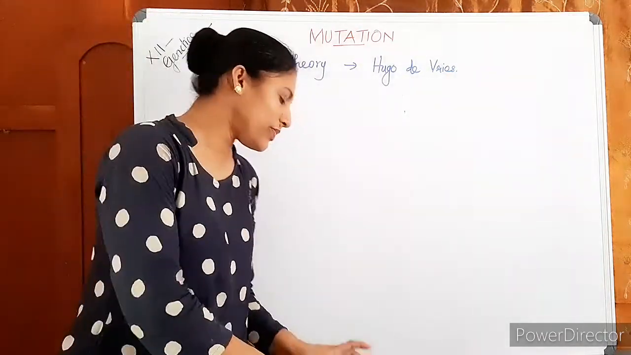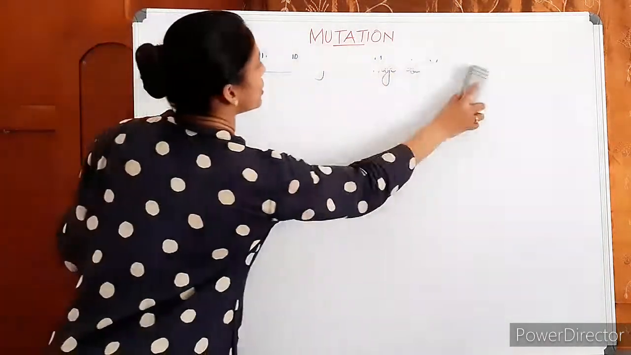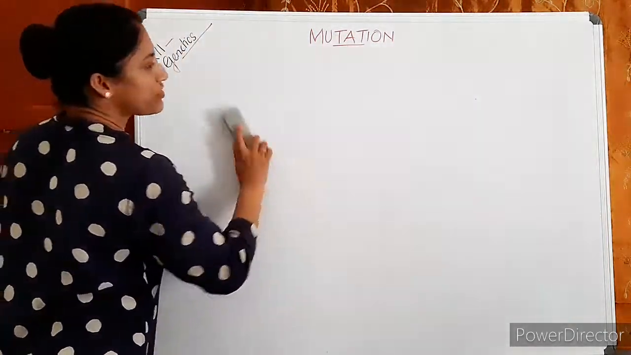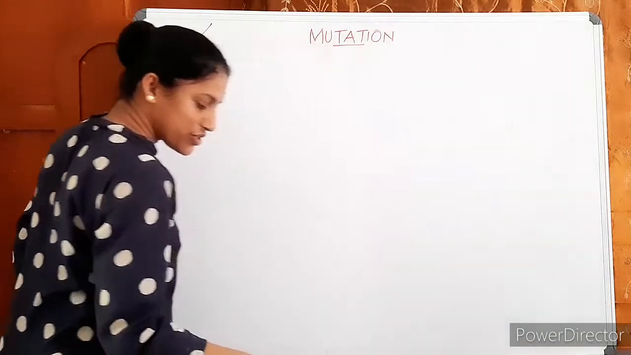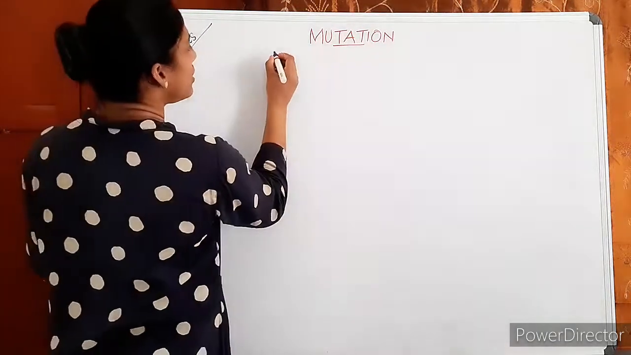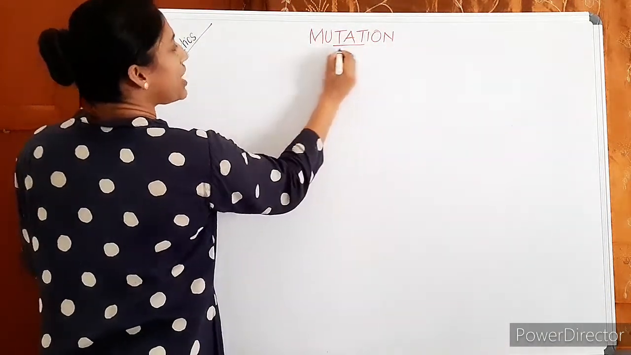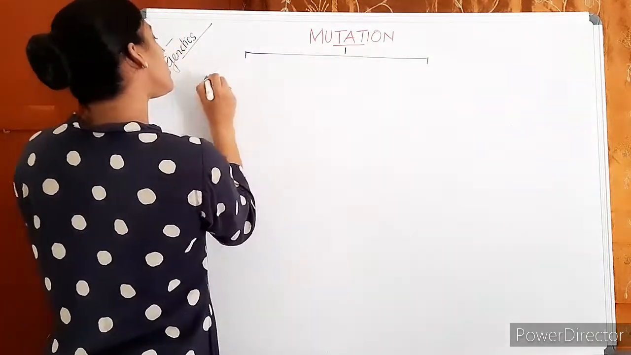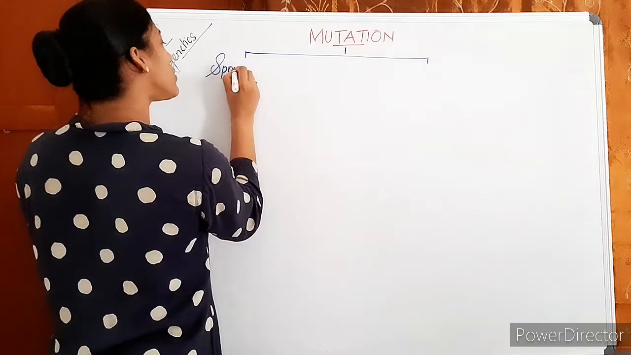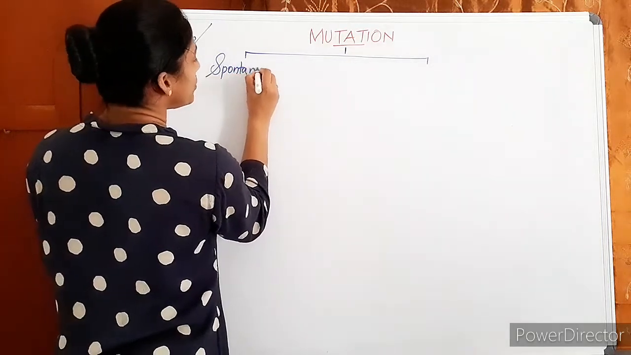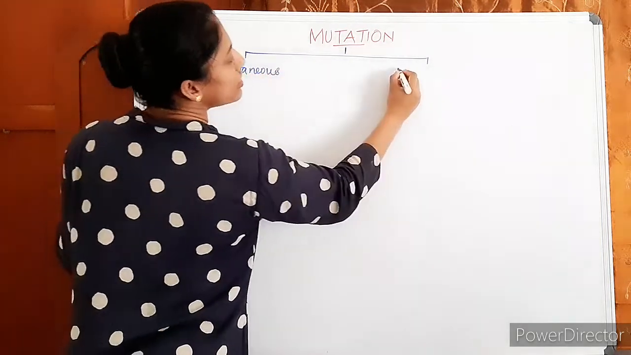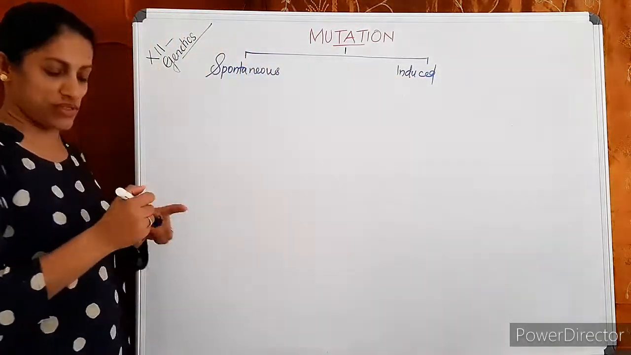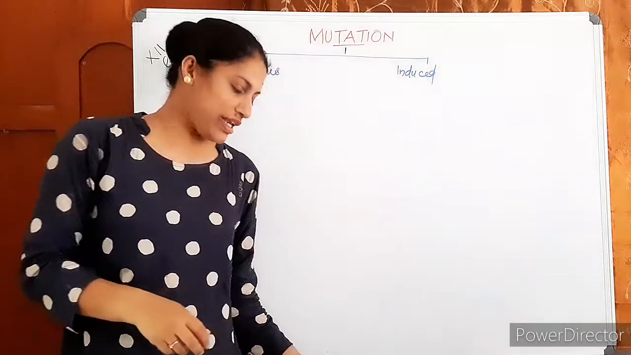Then the types of mutation. There are many types of mutation. Anyway, one of those categories we are discussing. Mutation can be either spontaneous or induced. Tell me what idea you have.